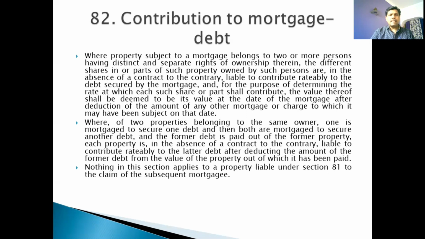And in case they take money on that property and then redeem the property, if one of the persons redeems the property on behalf of all the mortgagers, then the person who has paid is entitled to get back the share from the other mortgager.